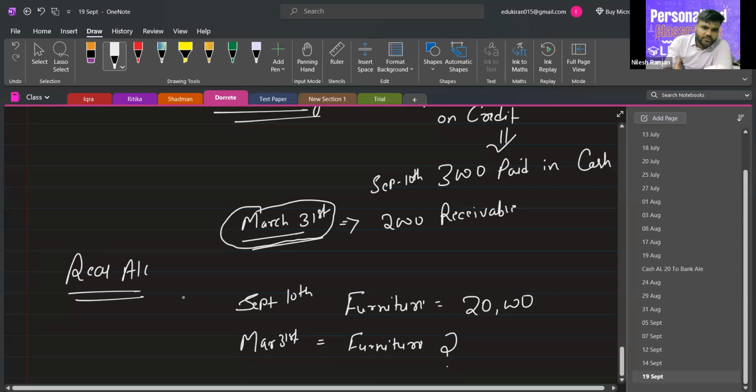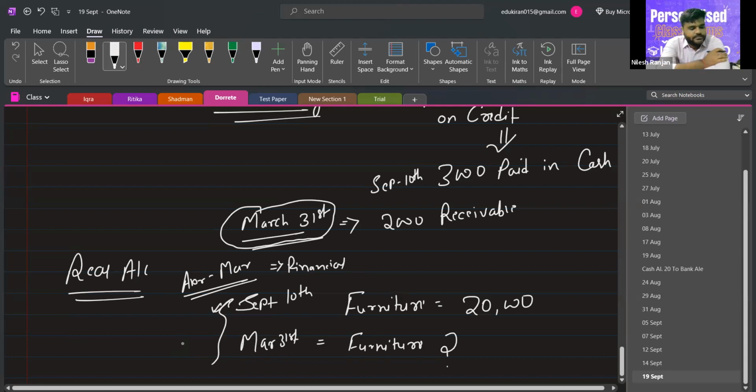Actually, the year starts from April and it ends in March. Yes, sir. This is the financial year. So I'm taking this financial year. If we have purchased goods on September 10th and we want to know the balance on March 31st, both of these are in the same financial year.